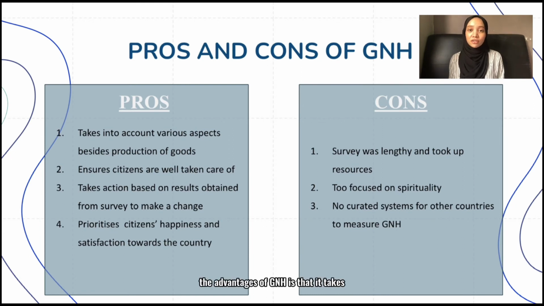The advantages of GNH is that it takes into account various aspects besides production of goods. It also ensures citizens are well taken care of as the government takes action based on the results that they obtain from the survey. Lastly, any country using GNH as an indicator of growth prioritizes the citizens' happiness and satisfaction towards the country rather than merely just trying to optimize output of the country.